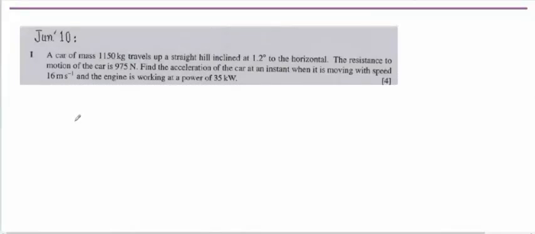Okay, so here a car of mass 1150 kilograms travels up a hill inclined at 1.2 degrees to the horizontal. So we will draw the situation. So this is an inclined surface. Better to make a smaller slope because the angle is very small. So 1.2 degrees to the horizontal. The car is traveling up the hill, so it's going up. So let's say here is the car.